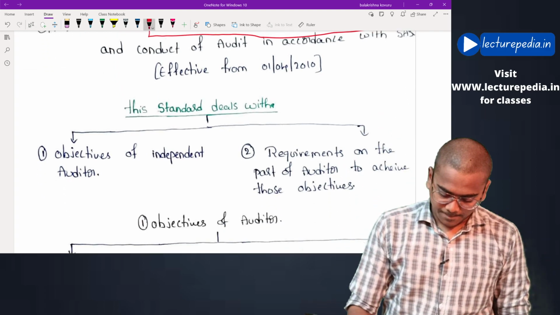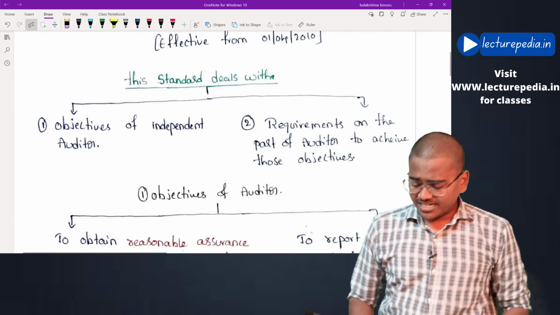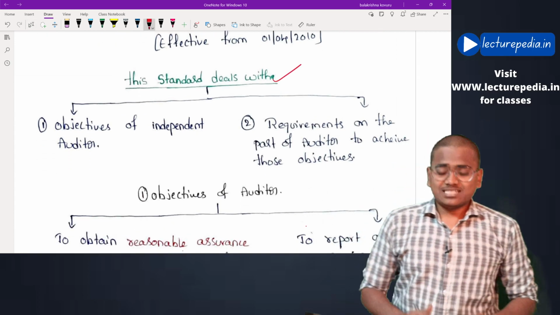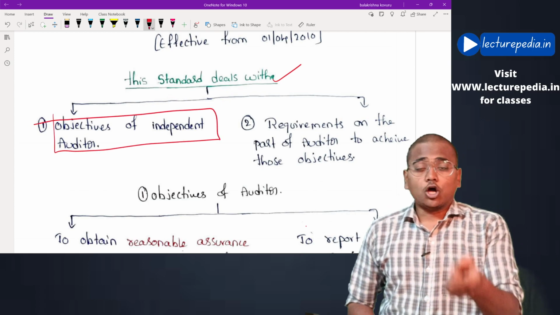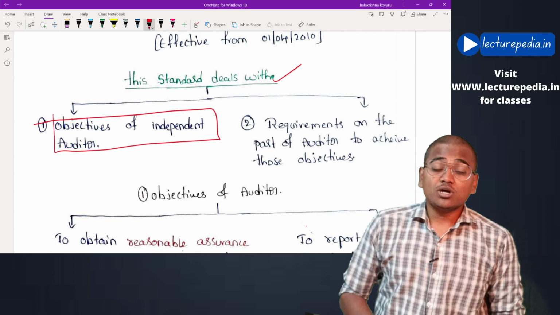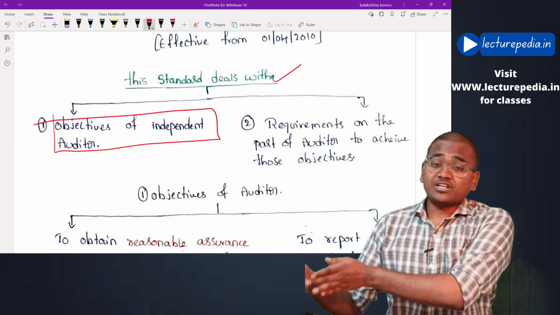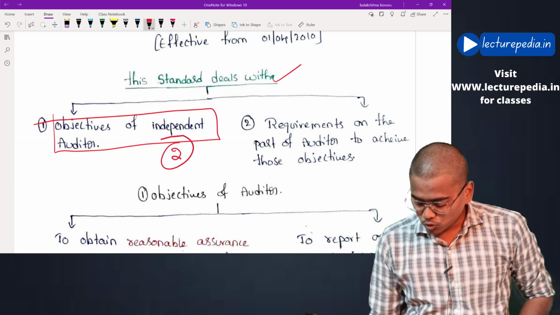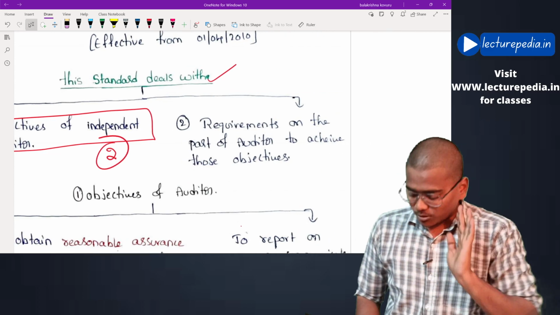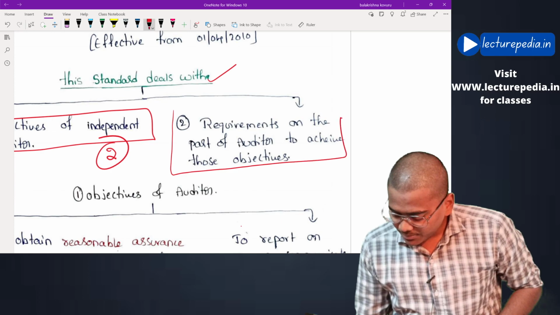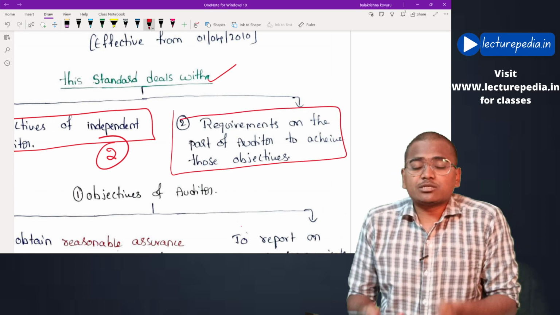This standard deals with the objectives of the independent auditor, the objectives that the auditor has to achieve while performing audit of financial statements. There are basically two objectives that we'll discuss. Now, to achieve these objectives, there are certain requirements that have to be possessed by the auditor.